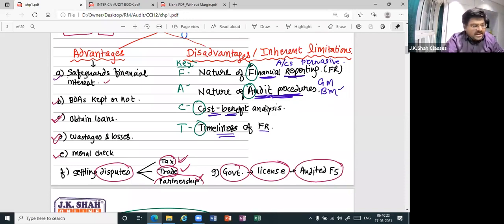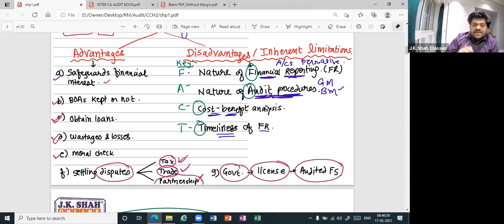Now, when you talk about inherent limitations, how many are there? Four. There is a simple way to remember. How do you remember? FACT. First is nature of financial reporting. What do I mean by this nature of financial reporting? Financial reporting means accounts. What is the nature of accounts?